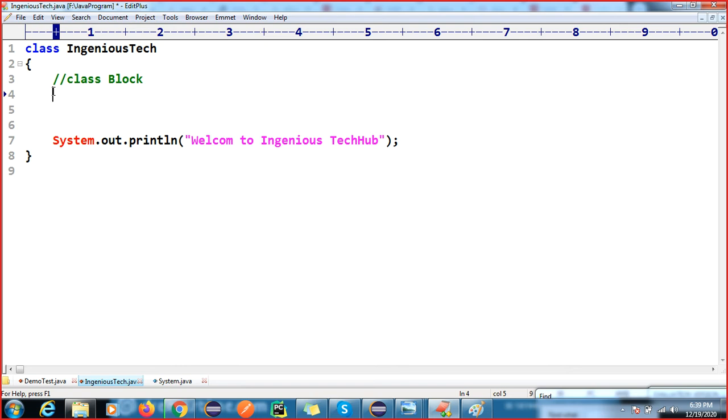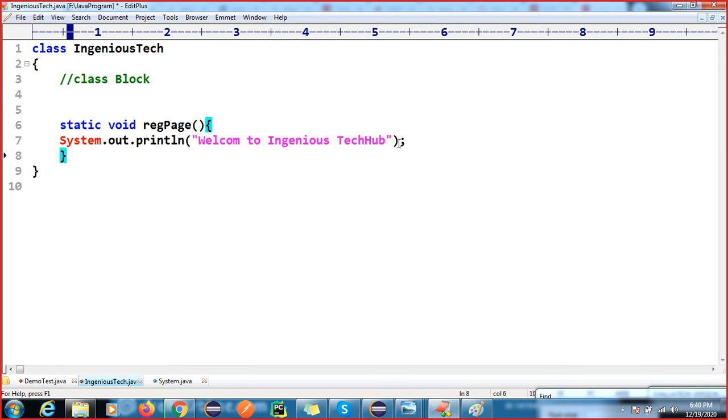Now I am going to create one user defined method. I will tell you everything later, what is a static keyword, what is a void keyword. So I am just going to write registration page. So when you land on my page, you will get this registration page. Now you can understand this is your user defined method.